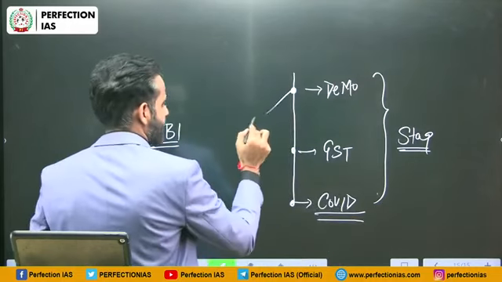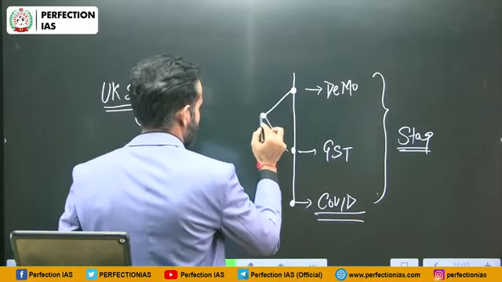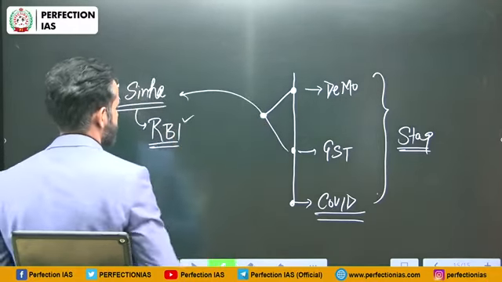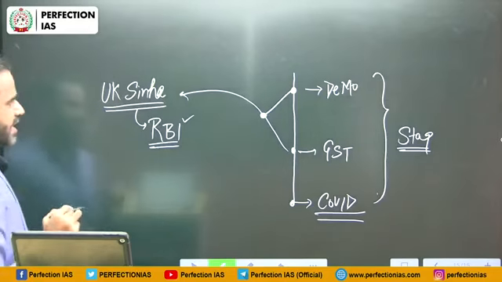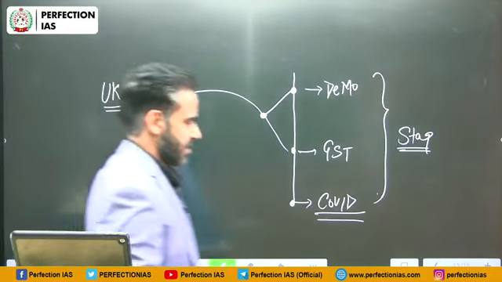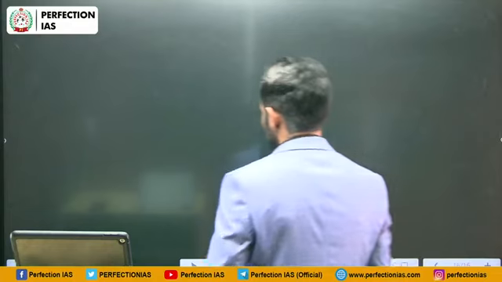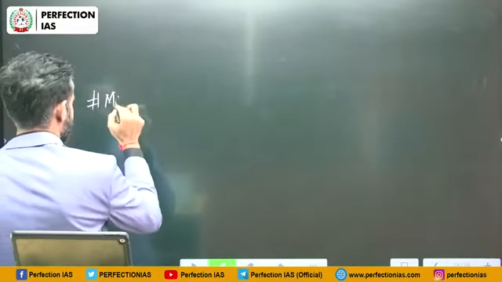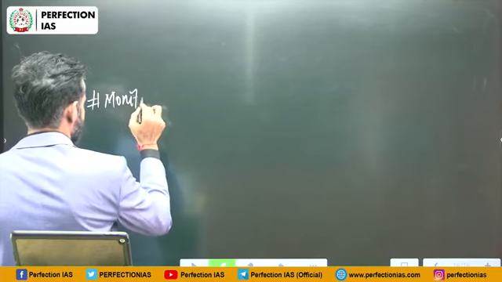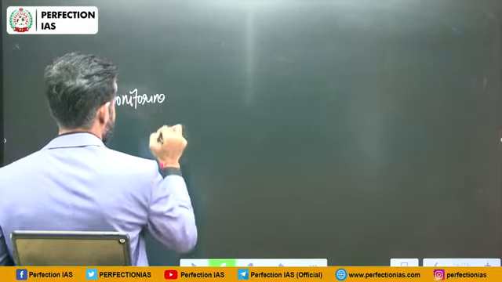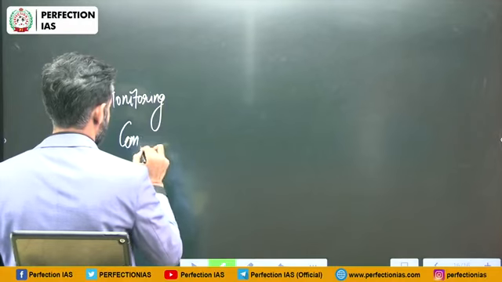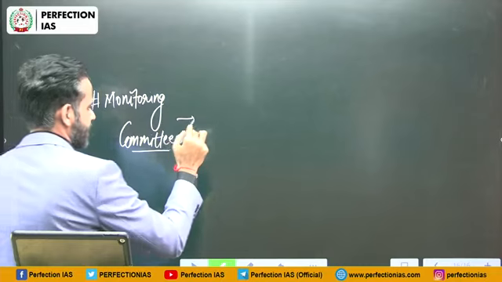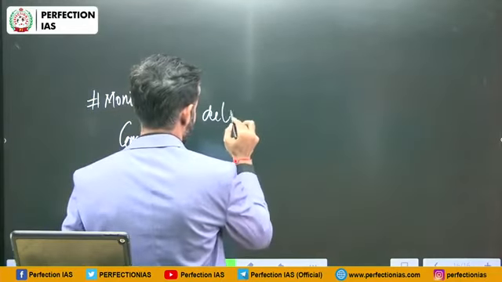After demonetization and GST, they faced a lot of problems, and that is why RBI constituted this UK Sinha Committee. This committee recommended, first and foremost, that there should be a monitoring committee to oversee the delayed payment issue.